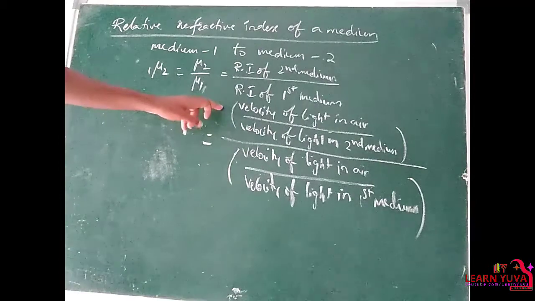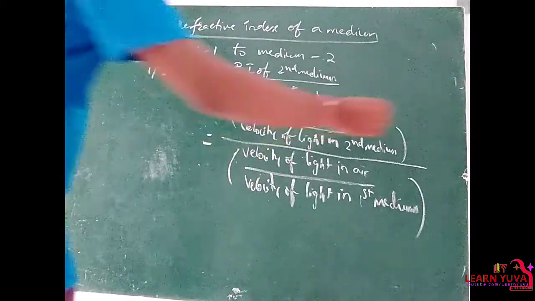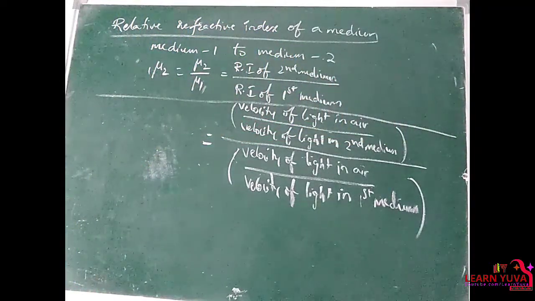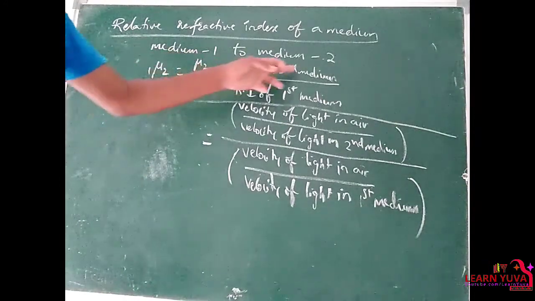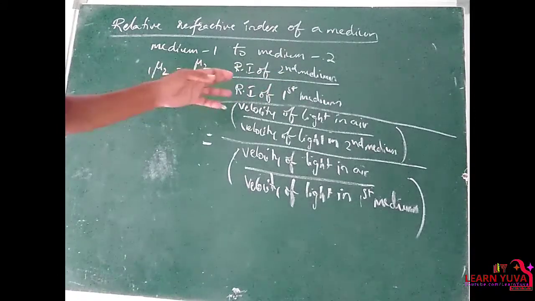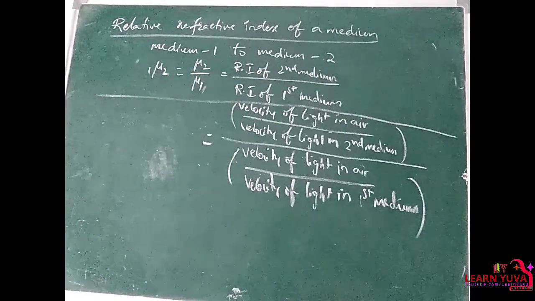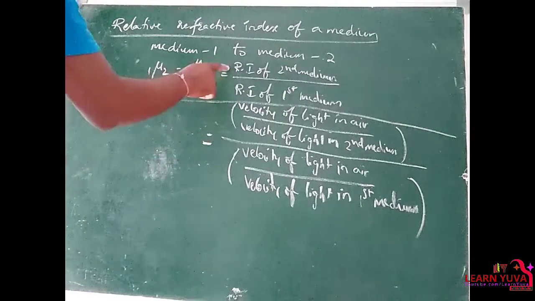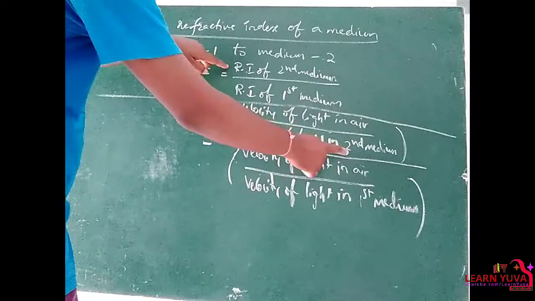So it is the refractive index of the second medium by the refractive index of the first medium. You can clearly observe it here. Mu2 by mu1. Mu2 is nothing but the refractive index of the second medium, and mu1 is the refractive index of the first medium. Clear? The refractive index of the second medium is the velocity of light in air by the velocity of light in the second medium.